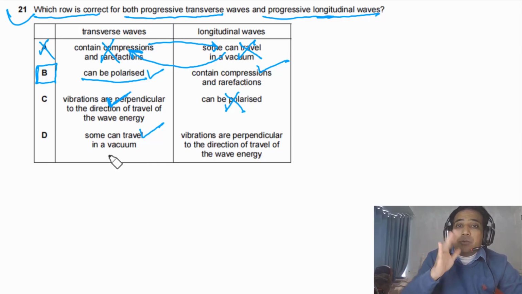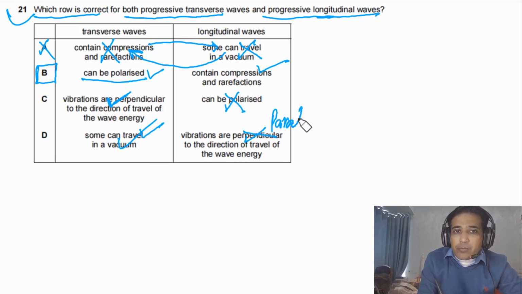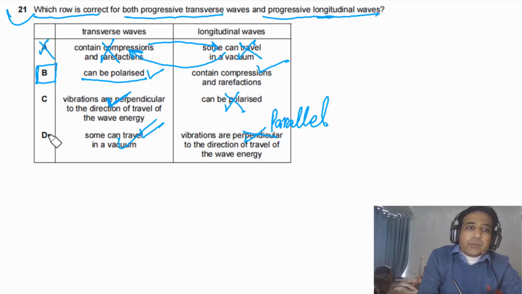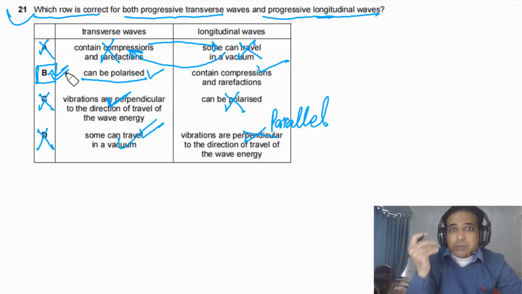Electromagnetic waves are transverse waves, so they can travel through vacuum. So this is true. Vibrations are perpendicular. No, this is incorrect. Vibrations are parallel. So this is incorrect. So this is also not a possible answer. This is also not a possible answer. So the answer for this question is B. A nice question about properties of longitudinal and transverse waves.